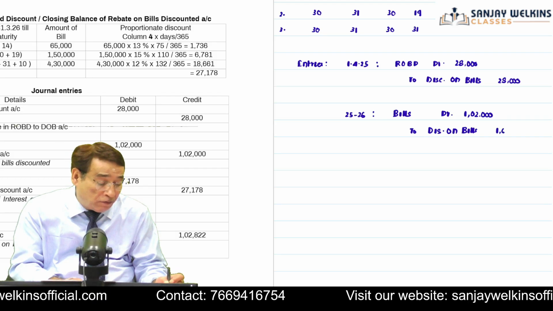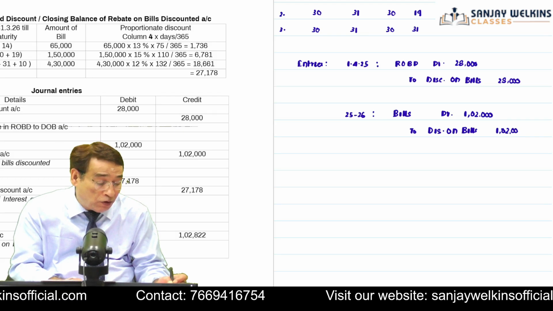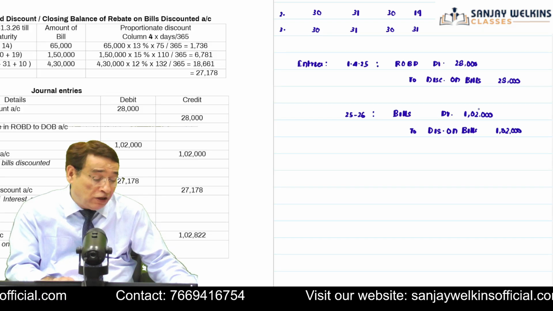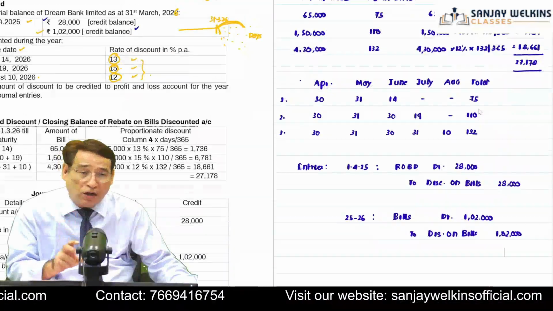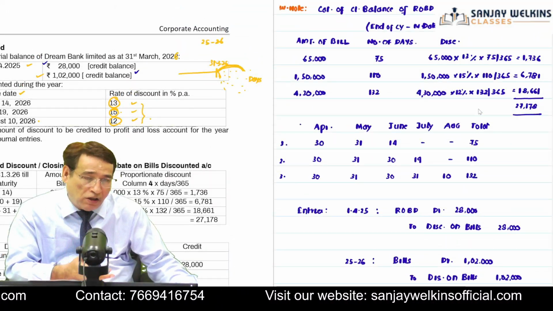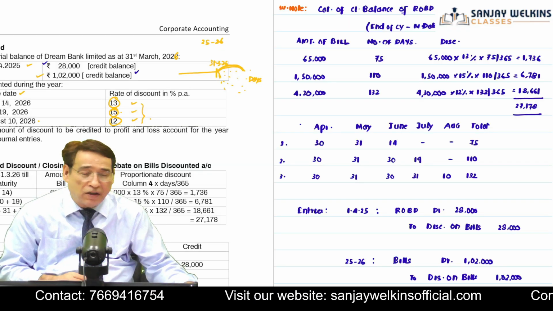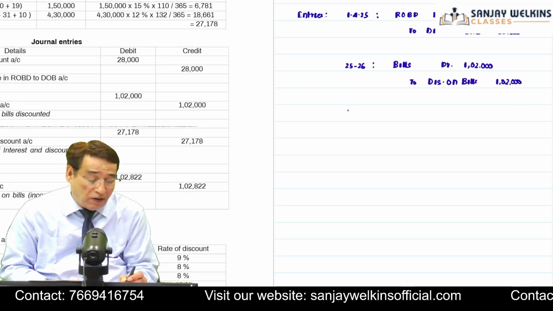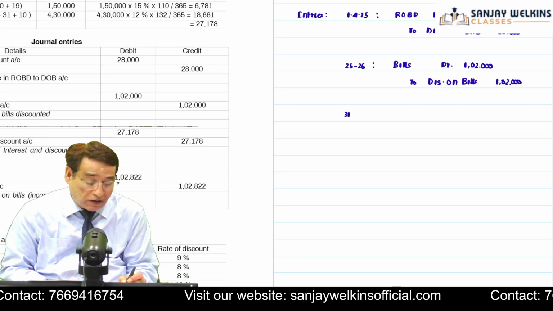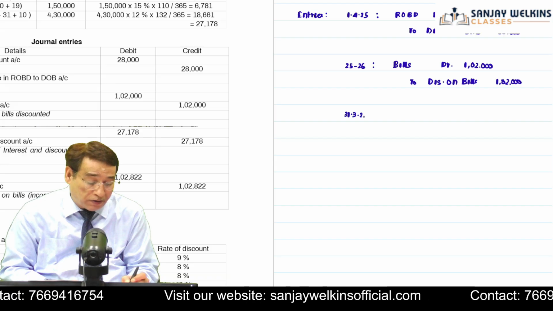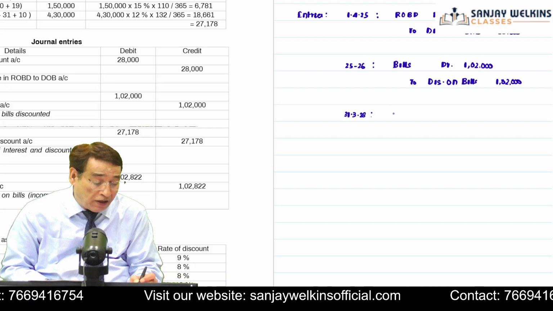And at the end of the year, how much of discount income are you not going to recognize? Obviously, you are not going to recognize discount income for such bills and for so many days which are falling in the next year. That is 27,178. So at the end of the year, I am going to pass this entry on 31/3/2028.